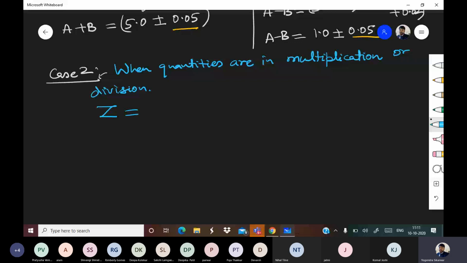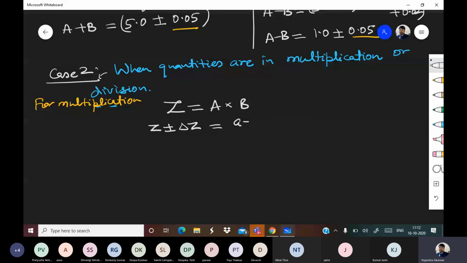First we are talking about multiplication. Suppose z is equal to a into b. So z is small z plus minus delta z, and that will be equal to a plus minus delta a into b plus minus delta b.